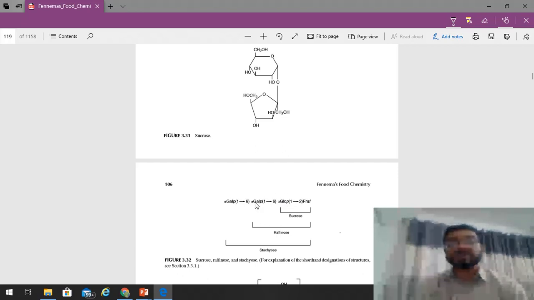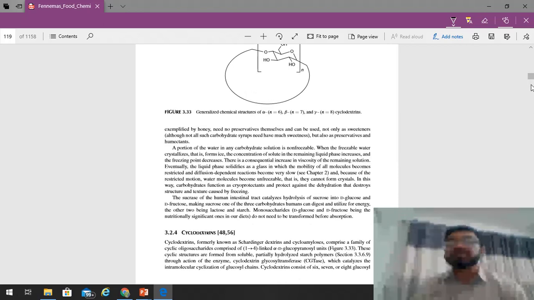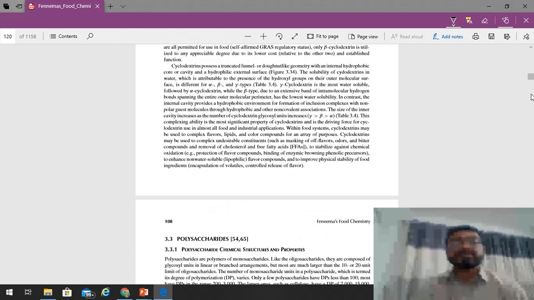It's a trisaccharide. When we talk about the tetrasaccharide, the example is stachyose. Again, with the sucrose, two lactose are attached with it. So it will have four units, and that will be called stachyose. And when we talk about more than 10 units, these are called the polysaccharides.